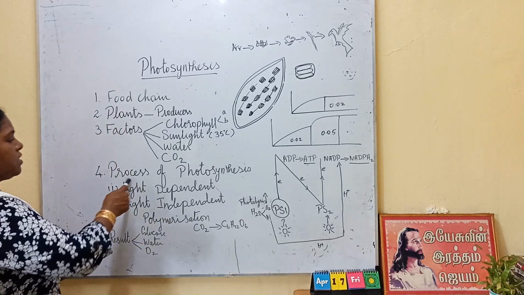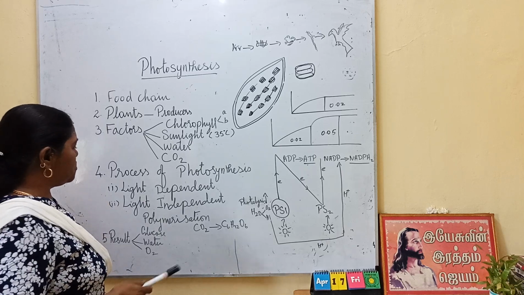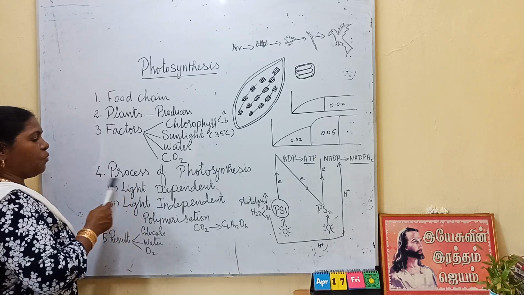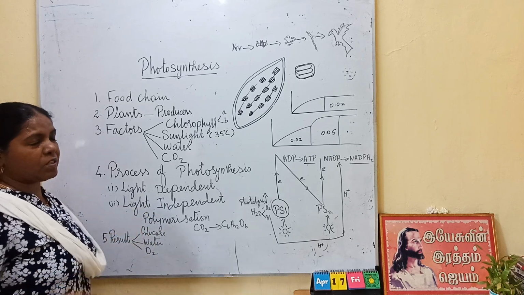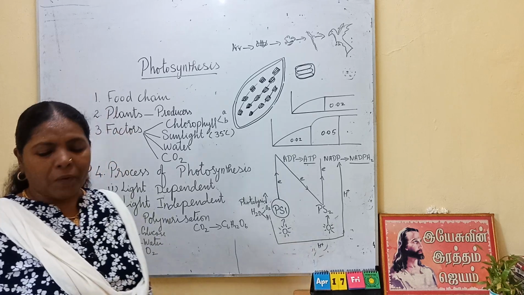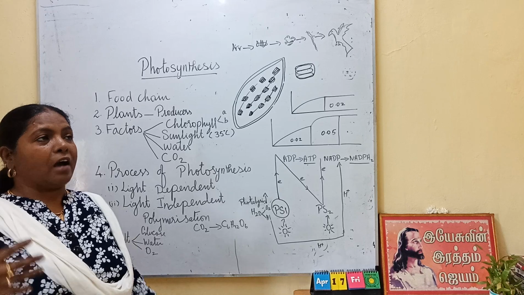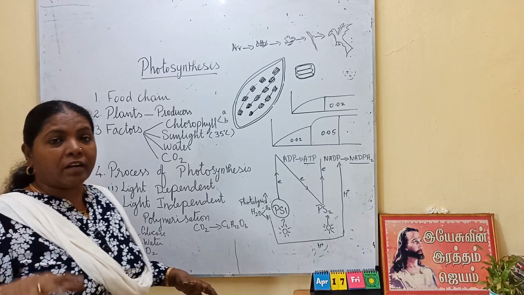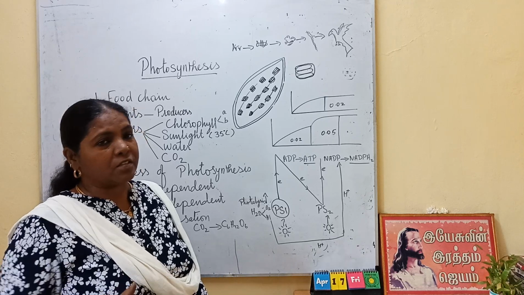Now, if you take the process of photosynthesis, it consists of two steps. It involves two steps: light dependent, light independent. Then in those days they used to say light reaction and dark reaction. But people have taken it in a different way. Dark reaction means the reaction takes place only in the dark, and light reaction means it takes place only in the light. It is not like that.